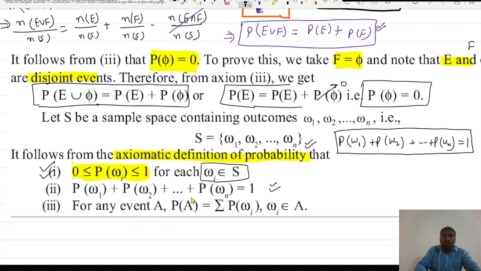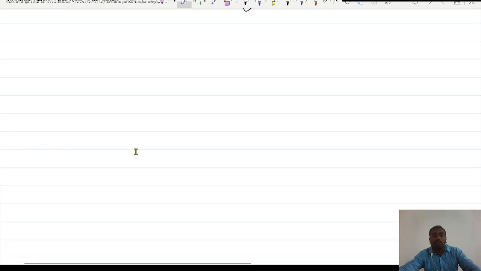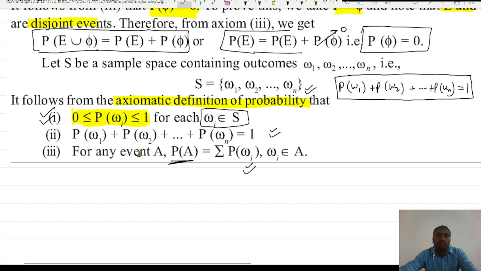That is the second one. This one here, the probability of any event will be the sum of the probabilities of the individual sample points. That is the third one we will use. So these are the things here. Hopefully it's clear to you. We will use this formula in the questions. Fine.